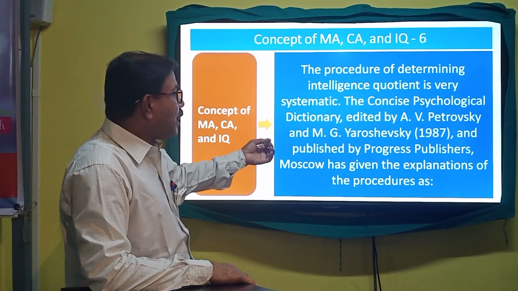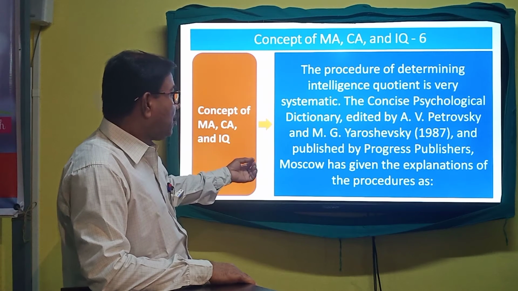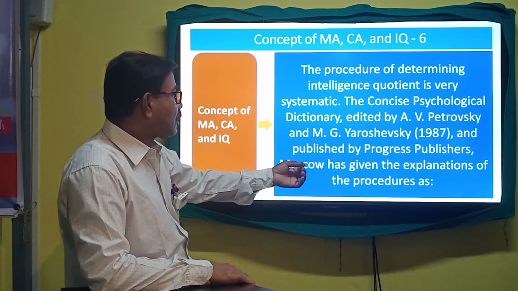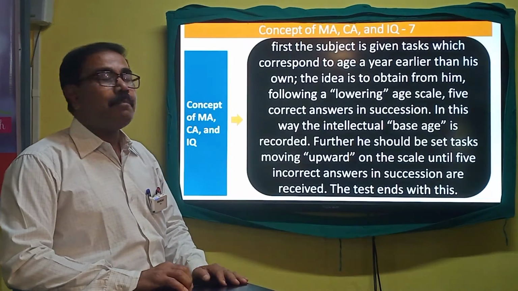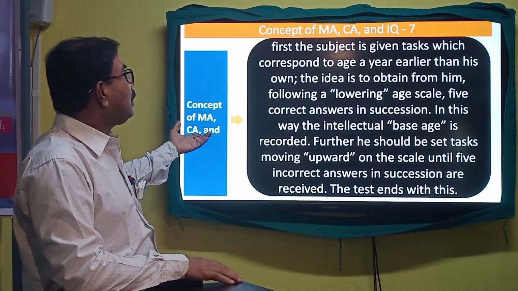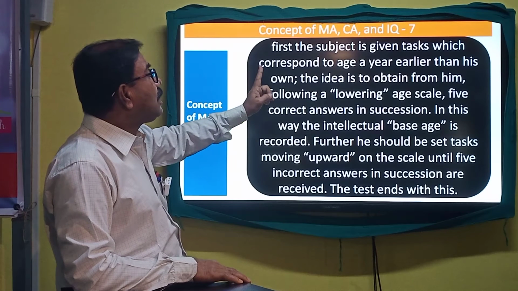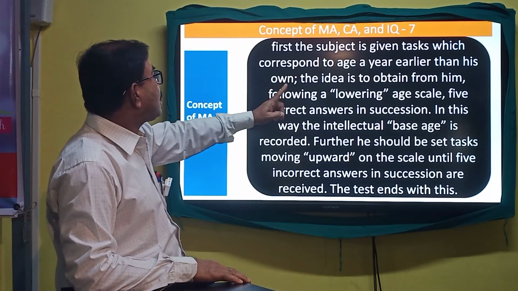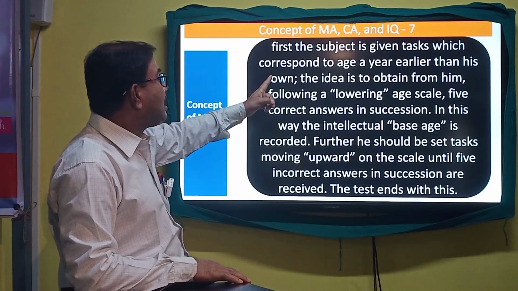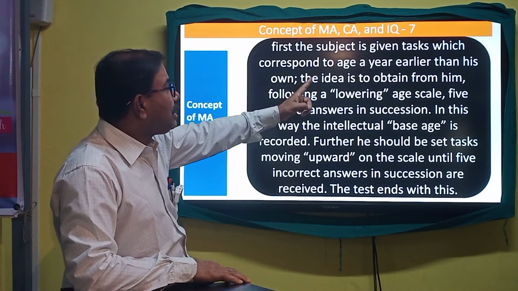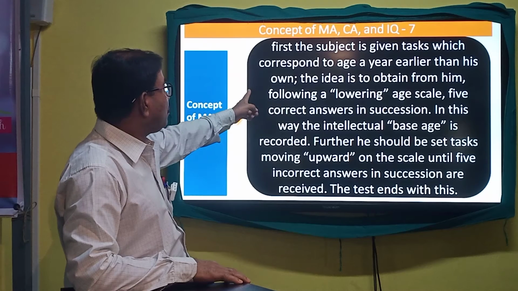Yarosevsky and published by Progress Publishers, Moscow, has given the explanations of the procedure. By studying the procedure of the dictionary, first, what is to be done? The subject is given the task which corresponds to an age a year earlier than his or her own.